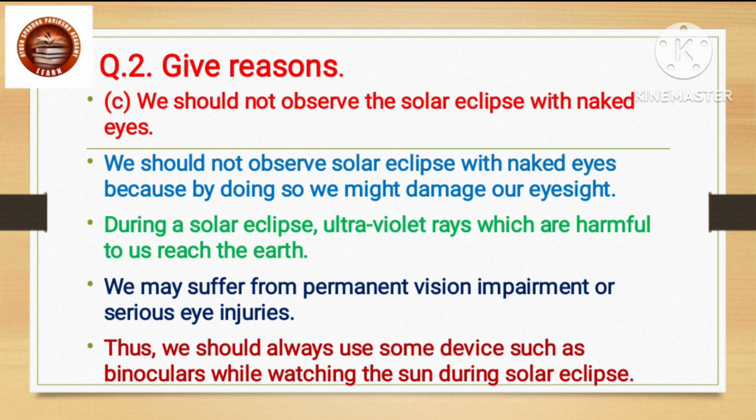We should not observe the solar eclipse with naked eyes. Answer. We should not observe a solar eclipse with naked eyes because by doing so we might damage our eyesight. During a solar eclipse, ultraviolet rays, which are harmful to us, reach the earth. We may suffer from permanent vision impairment or serious eye injuries. Thus, we should always use some device such as binoculars while watching the sun during a solar eclipse.